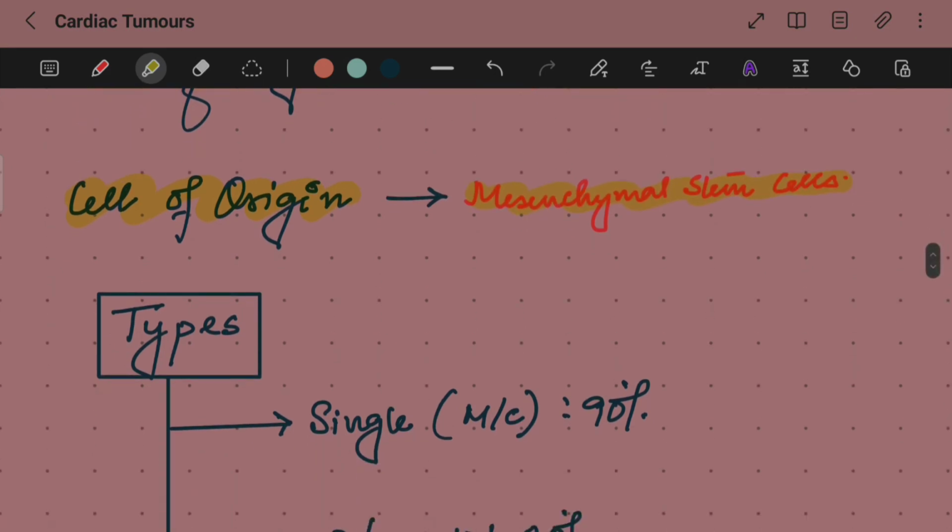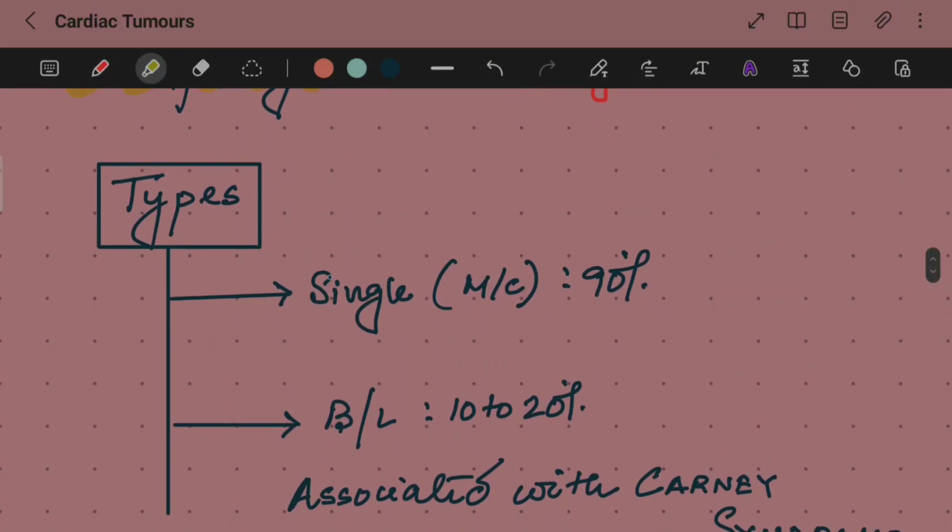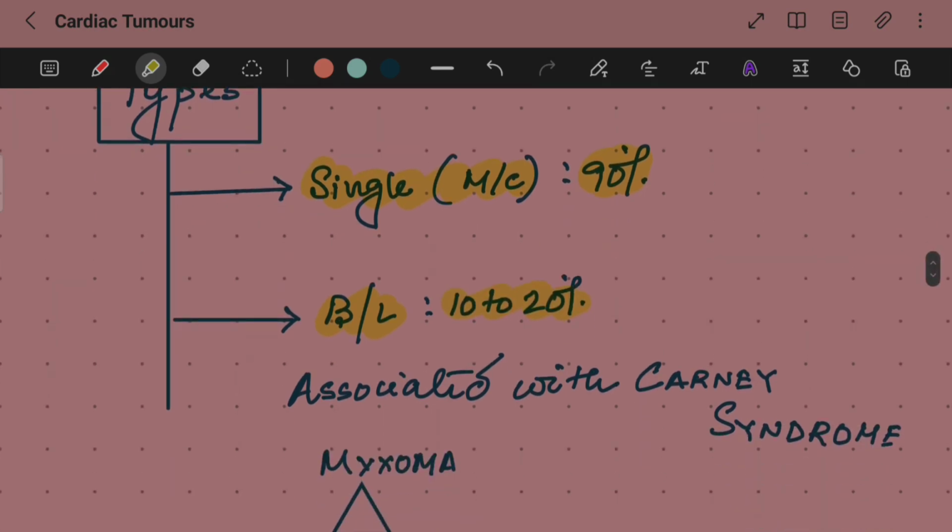Now, what are the different types of myxomas? Number one is the single myxoma, which is the most common type and constitutes about 90% of the cases. And second is bilateral, that is both the atria are being affected, that is 10 to 20% of the total myxomas.